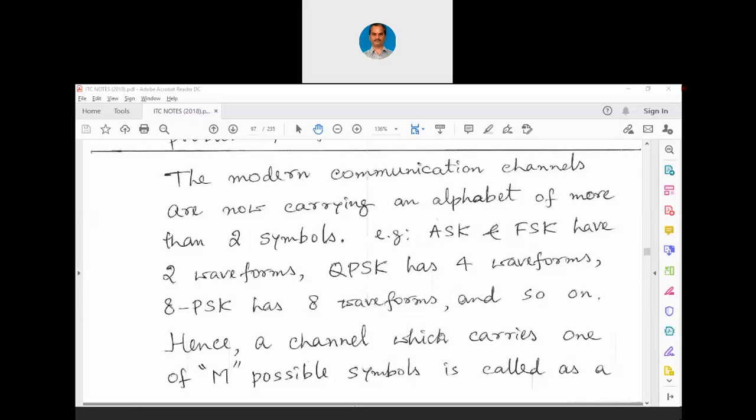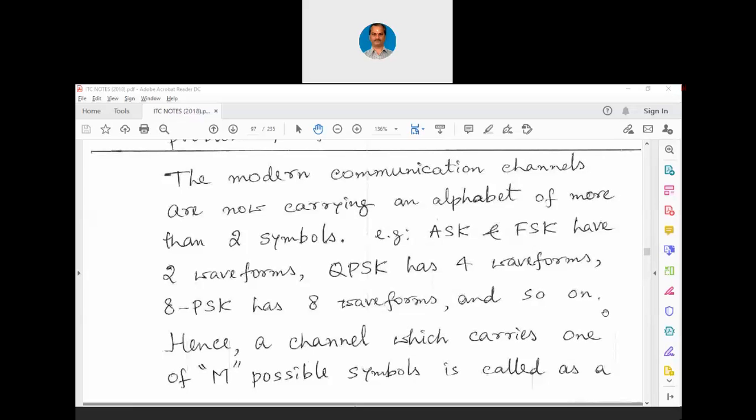In case of QAM, sometimes we abbreviate it and simply pronounce it as COM. Instead of saying QAM, we can simply say COM. In case of QAM or COM, we can have 16-point COM, 32-point COM, 64-point COM, 128-point COM, 256-point COM. That way it can go on.